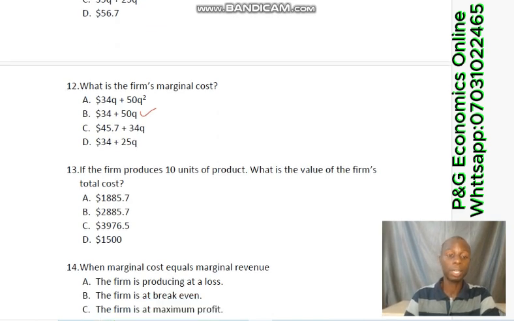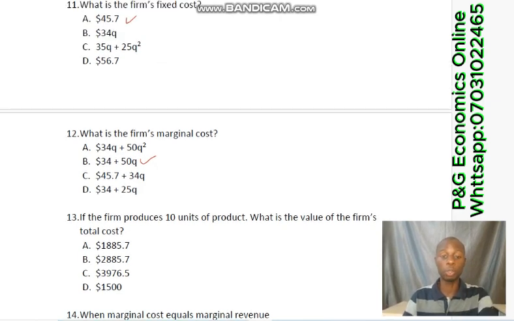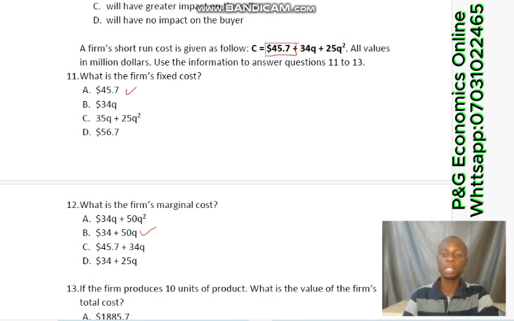Then question number 13 says, if the firm produces 10 units of product, what is the value of the firm's total cost? Now, to calculate total cost, since we have been given the quantity produced, which is 10, substitute 10 into this.